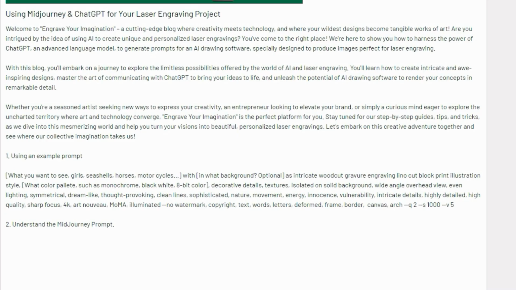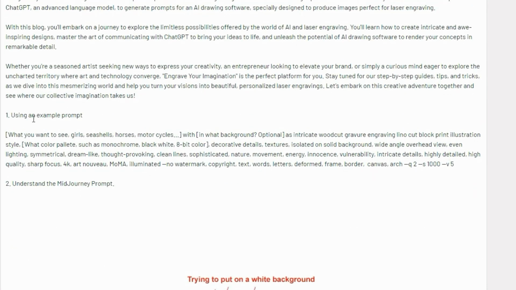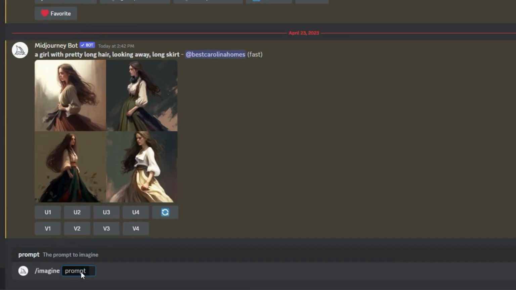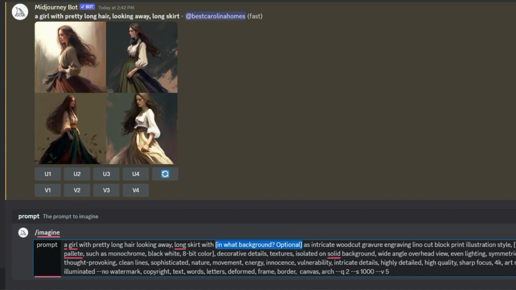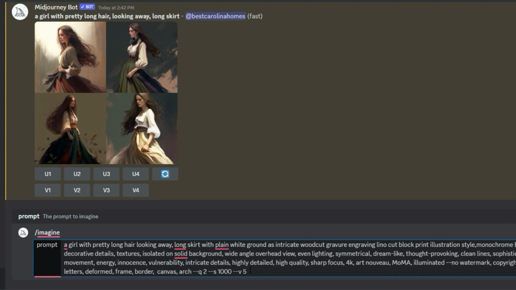I'll post the link to my blog in the description, and when you go to my blog, you can copy this prompt and replace what you want to see, and what background and what color you want. Do you want a monochrome or black and white? Just copy and replace the thing. So we copy it and paste it into Midjourney and we replace. We want to see a girl looking away with long hair, in a white background, and we want monochrome.